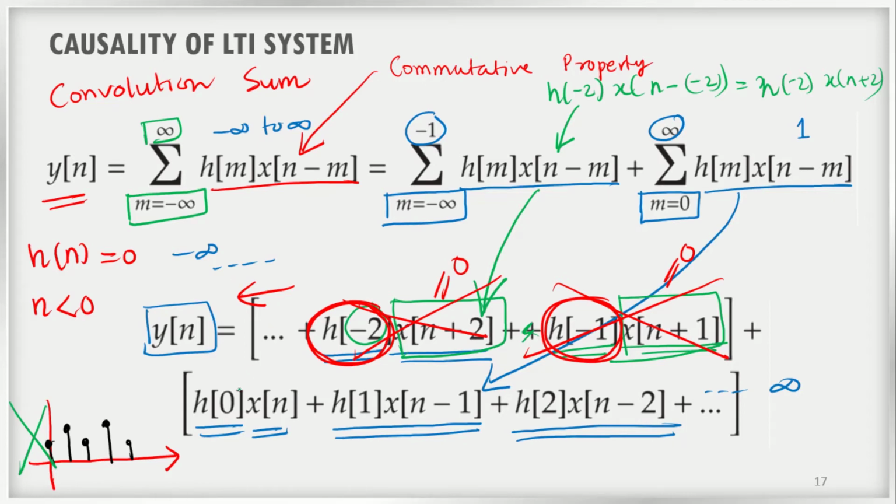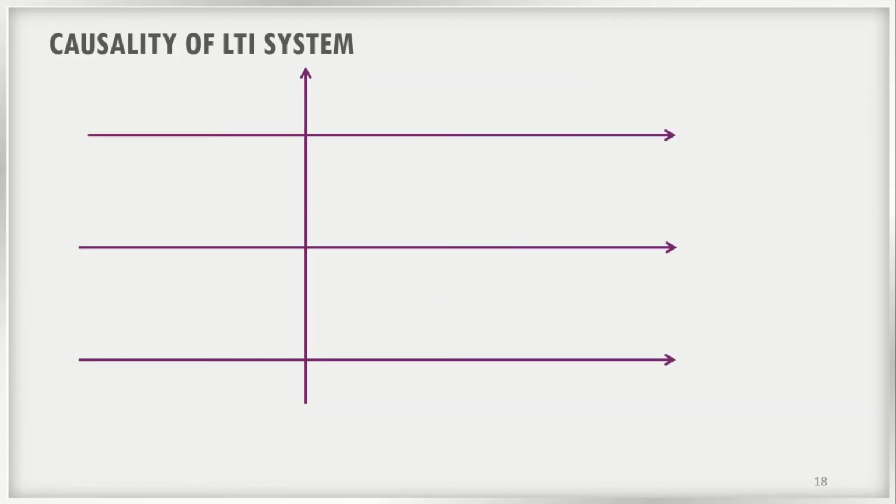So it can have values like h of 0, h of 1, h of 2, h of 3, h of 4. All these values are acceptable, but it should not have any values in the negative time axis, negative indexes of the time, right? Such kind of systems are known as causal systems.